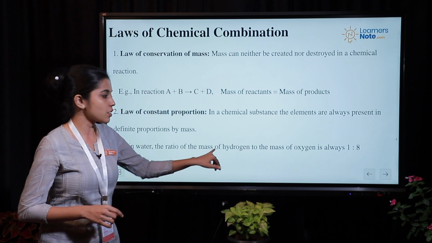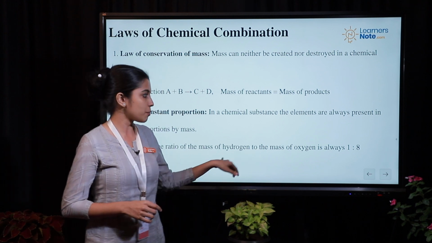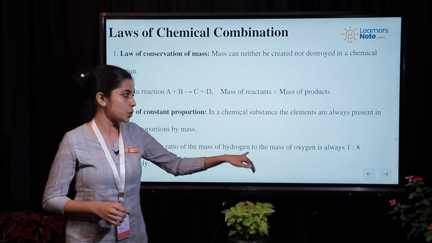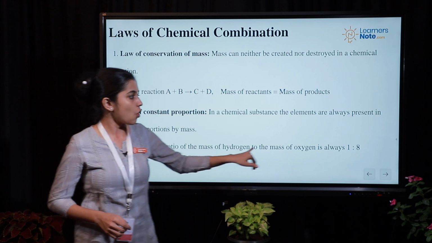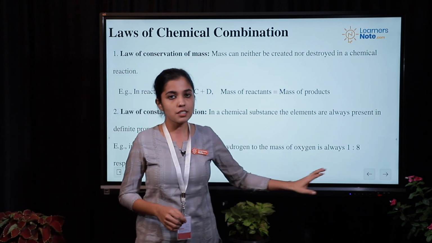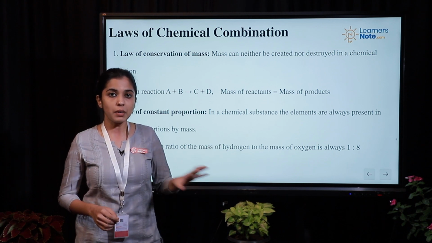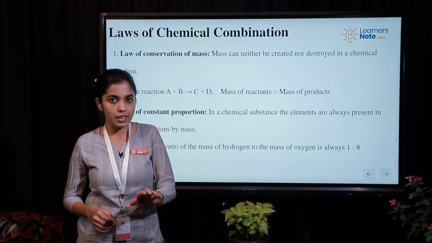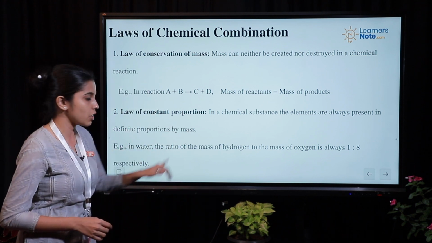And we know the mass of hydrogen is 1 and the mass of oxygen is 16. So they combine in the ratio 2:1 by atoms, and according to law of constant proportion, by mass it's always 1:8. This ratio never changes for water molecule. The same condition is applicable for any compound that you take. So that is what you mean by law of constant proportion.